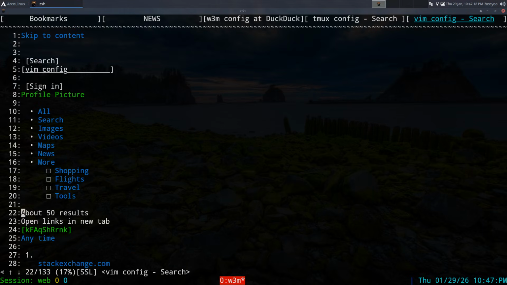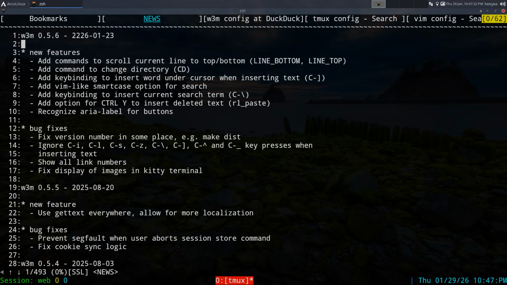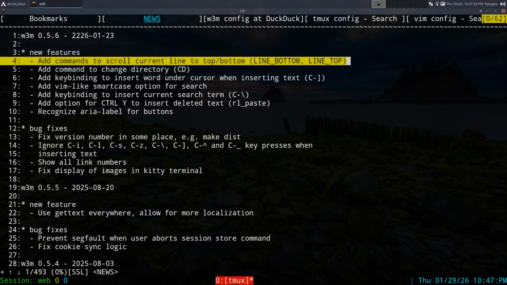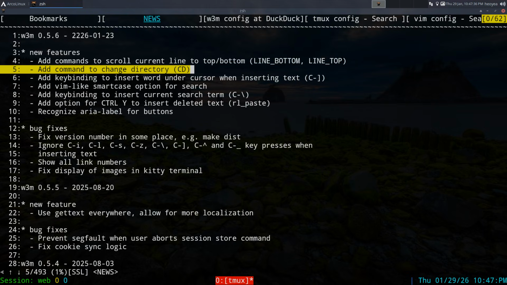So that's what you can do there with some of the new stuff they got in here, as far as line bottom, line top, and then main, and then the dict prompt that we did. That all works together. They do have CD to change directory. This would have been useful a long time ago, but I don't think it's necessary. I don't have a need for it yet, right?